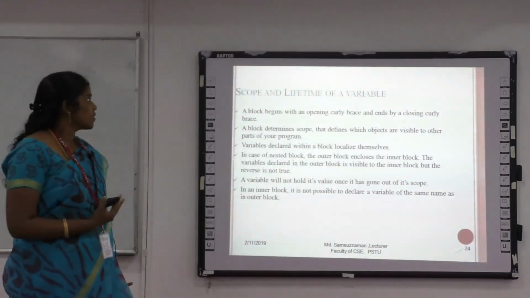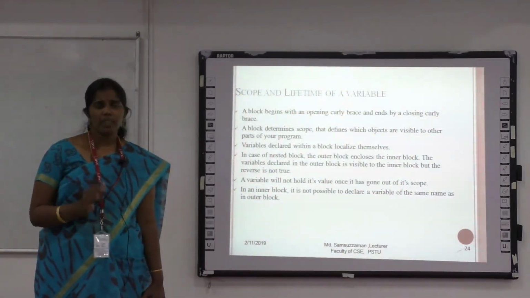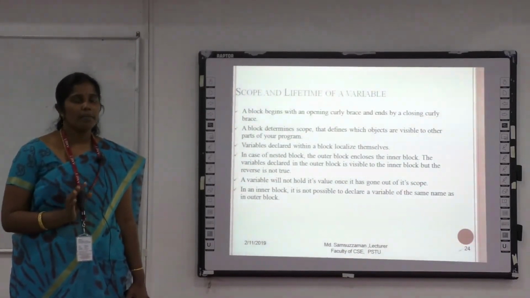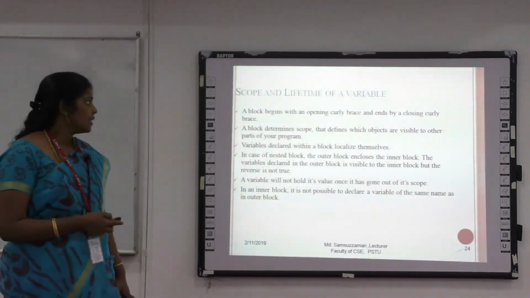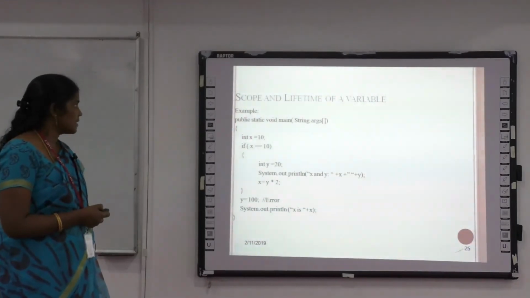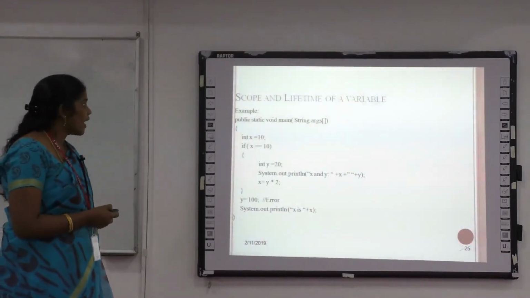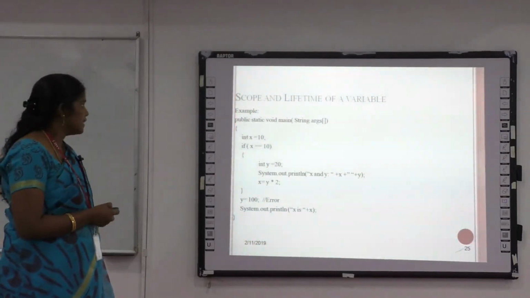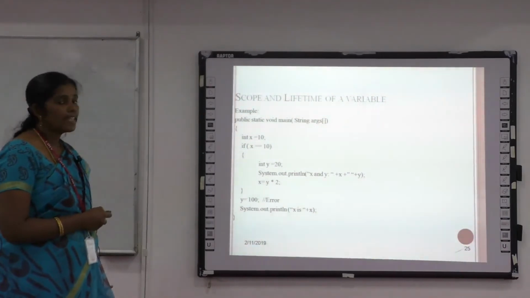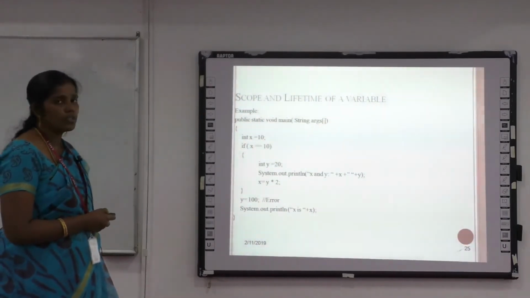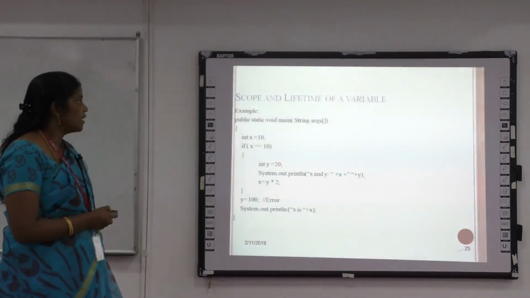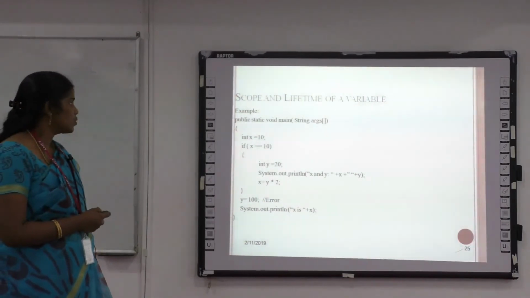Here the last section is the scope and the lifetime of the variable. Whenever we declare a variable inside curly braces, the variable is available only inside that scope. See, here is an example. I declared the variable x, a user specified variable. It holds the value 10 with integer data type. This is the general syntax to declare a variable. Here they are checking one condition: if x is equal to 10. If the variable x is equal to 10, then they are giving one more declaration, y.